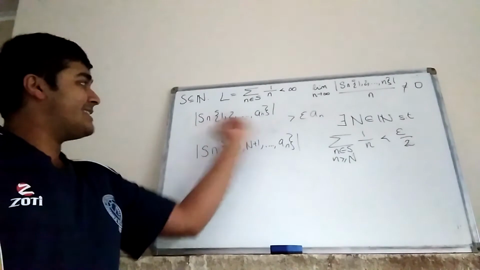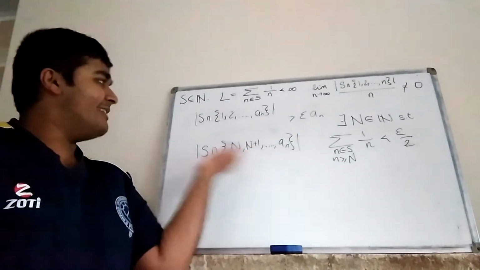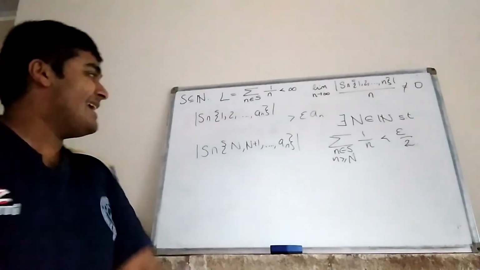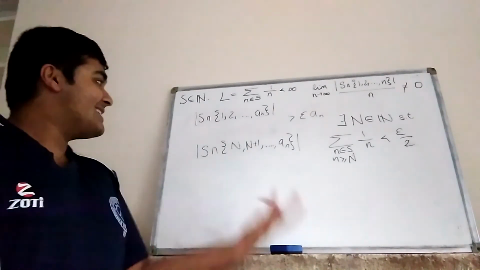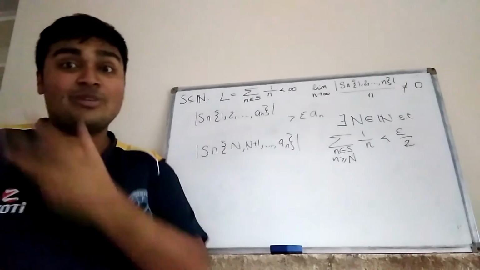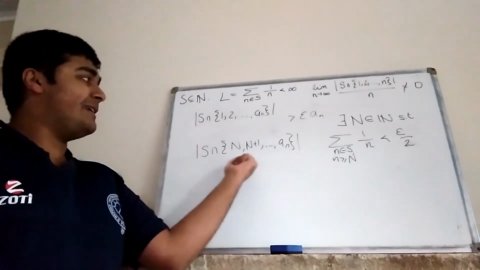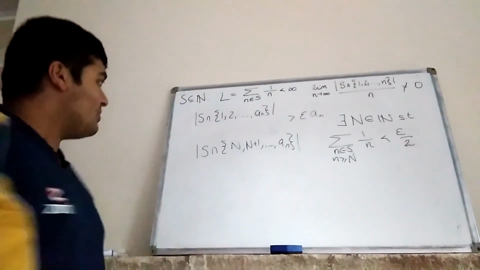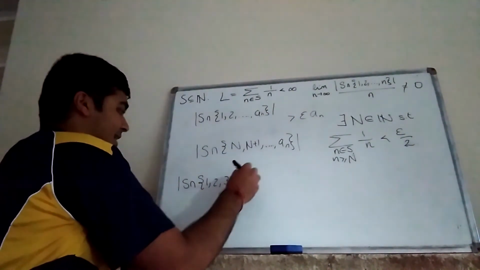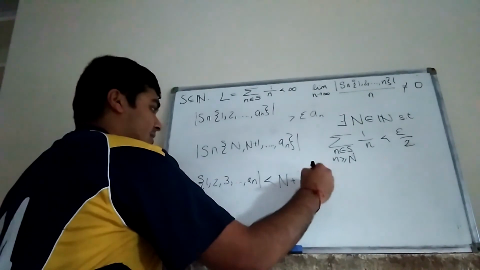But notice that this set here can only ever be at most n plus the cardinality of this set here. The reason being, this set here may contain, and it may not contain, but it may contain at most the elements 1, 2, 3, all the way up to n minus 1. And apart from that, any element that's in this set will also be in this set here. So we can deduce that S intersect 1, 2, 3, all the way up to an is going to be at most n plus this thing here.